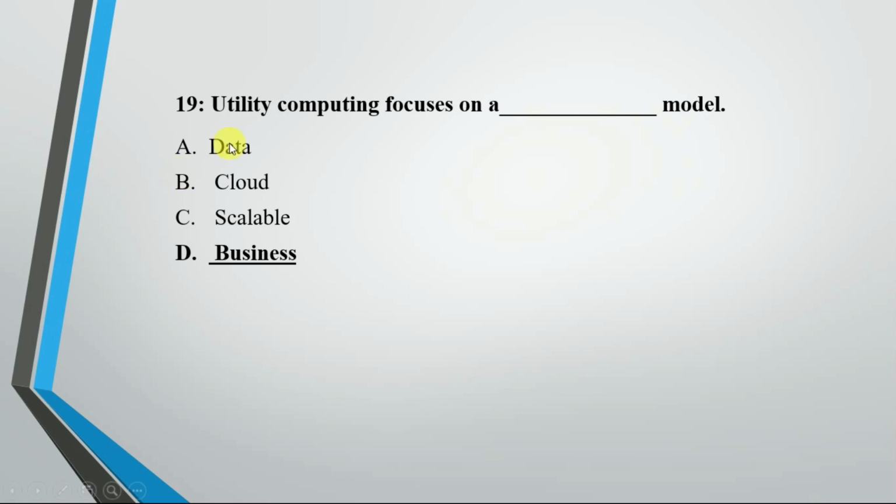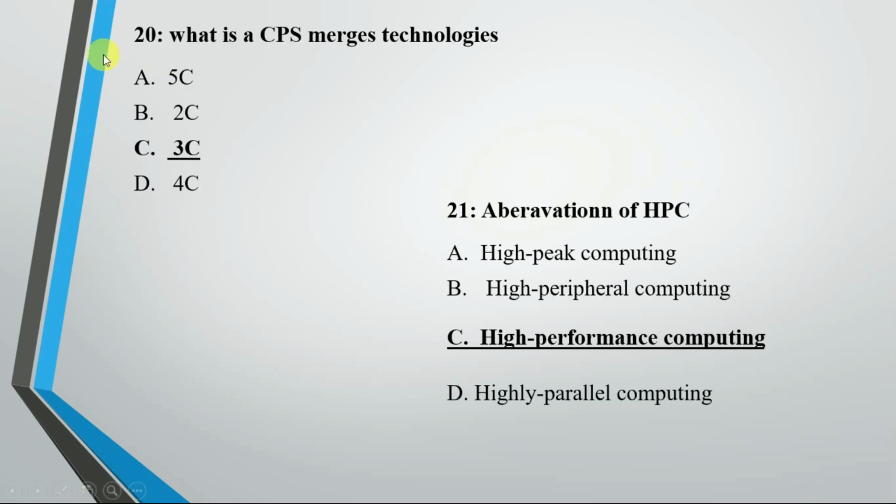Now utility computing focuses on a dash model. So here we have a different kind of model, so we have to define the utility computing is based on which kind of model. So answer is business model, because in utility computing we are focusing on the business aspects of any organization and any firm, any company. So now what do CPS merge technologies? So answer of this question is option C, that is 3C.